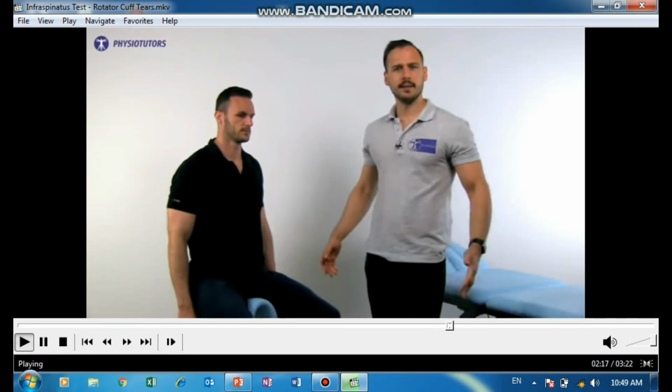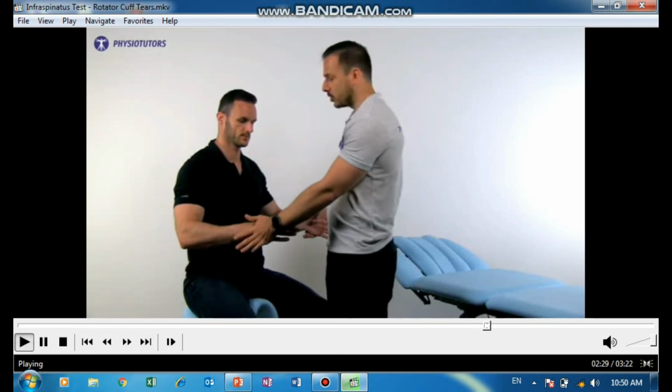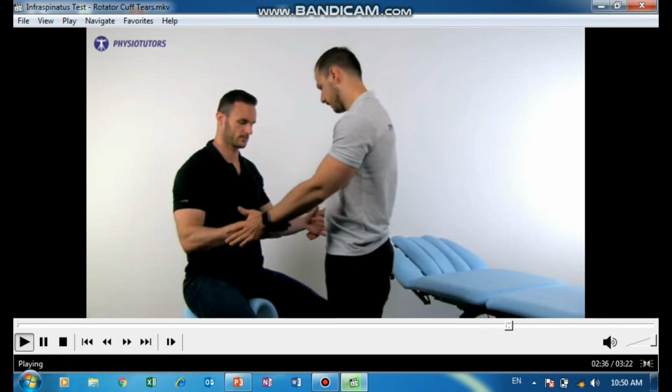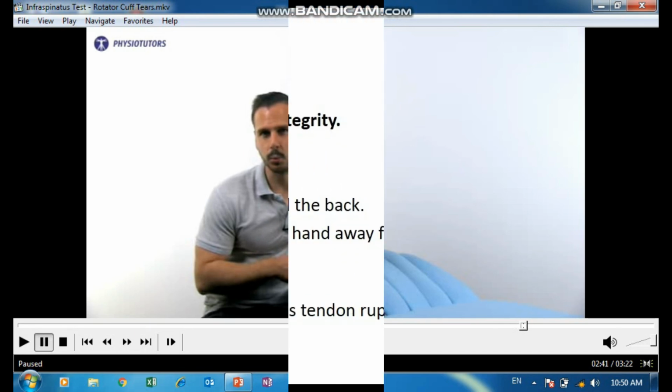Now look at the infraspinatus stress test. In this, the patient is in the sitting position and flexes his elbow to 90 degrees. Now the therapist will resist his movement and the patient will try to do external rotation of the arm. If there is a provocation of the symptom, it means there is infraspinatus tendon pathology.